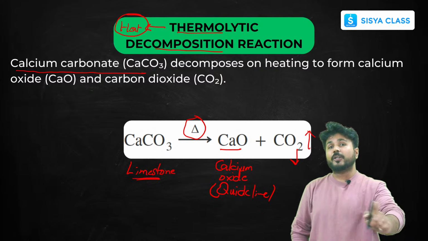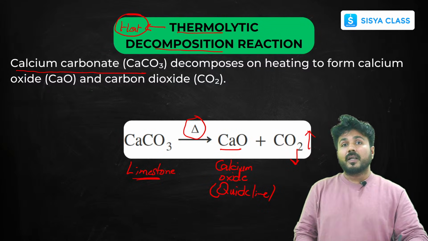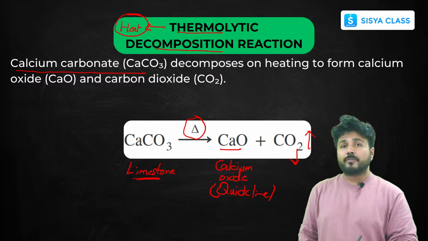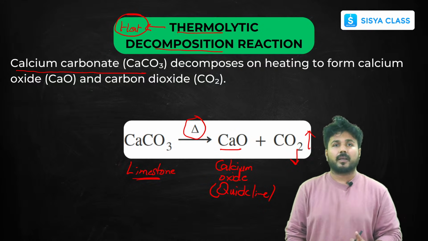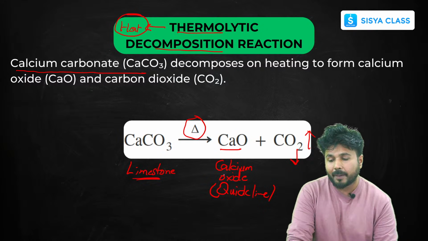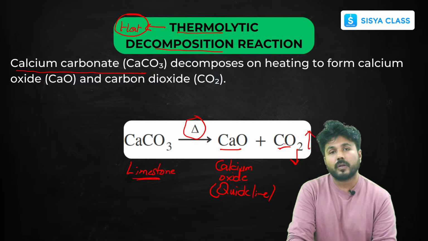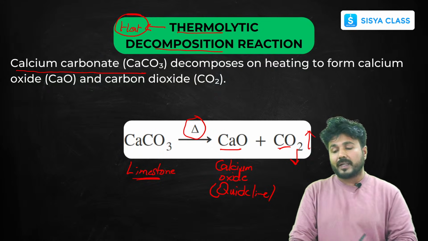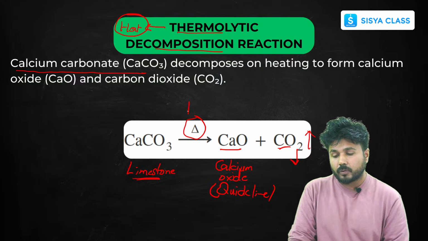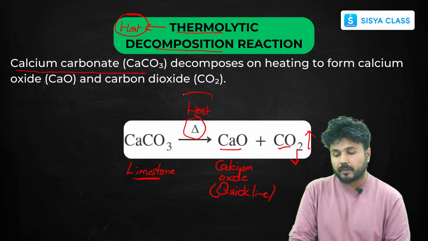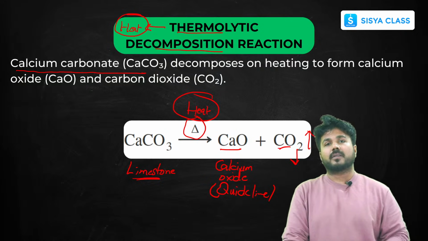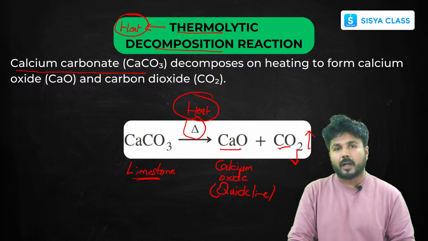As I already told you in the last class, you can identify the evolution of carbon dioxide gas as it turns limewater milky. Now this is your thermolytic decomposition occurring in the presence of heat. This is more important here: without giving heat to this reaction, you can't break the limestone into calcium oxide and carbon dioxide.